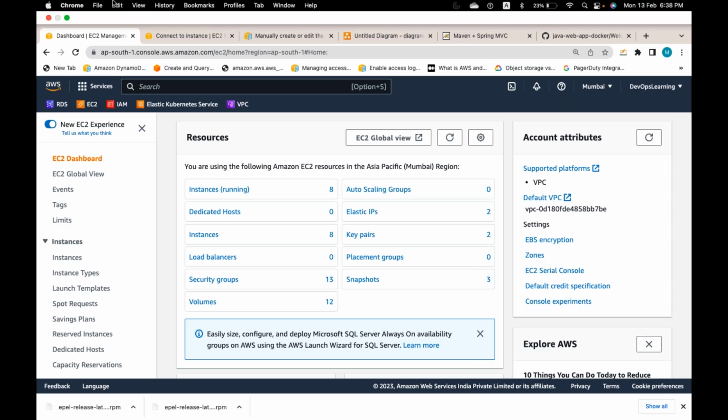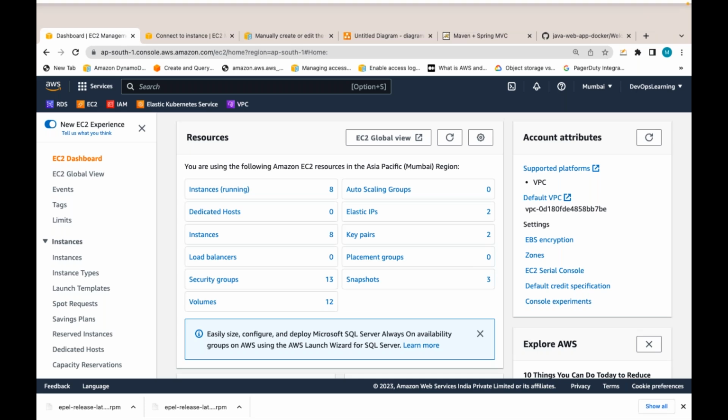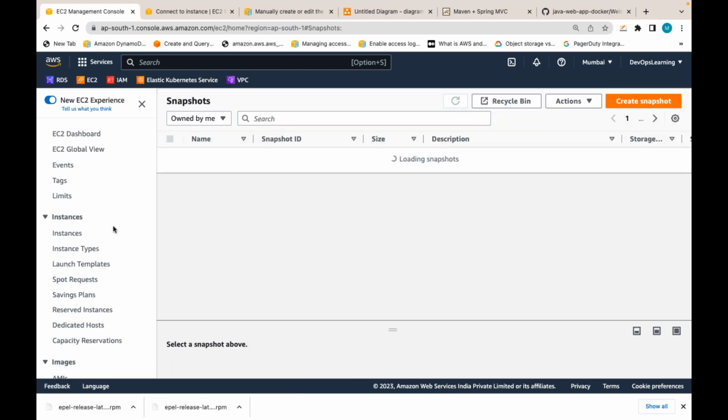Once your practice is done, terminate all these CloudWatch alarms, log groups, terminate that EC2 instance also. Whatever EC2 instance you created, you terminate that EC2 instance, you delete that log group, you delete that CloudWatch alarm, all those things once your practice is done.